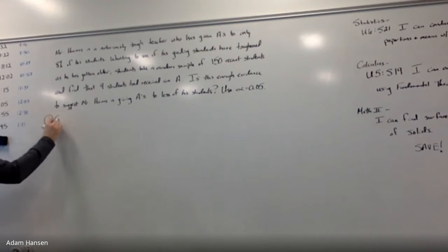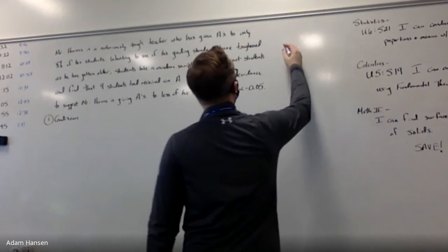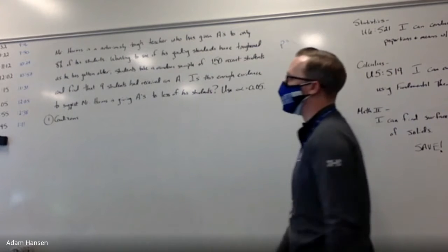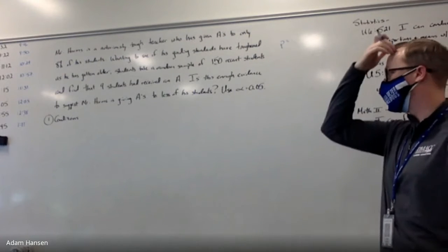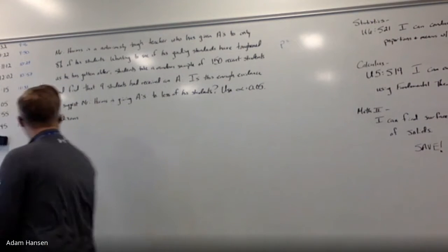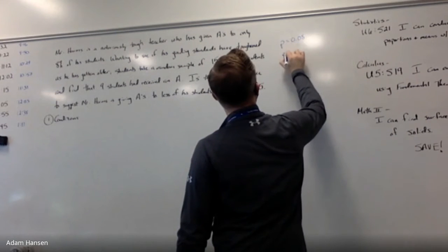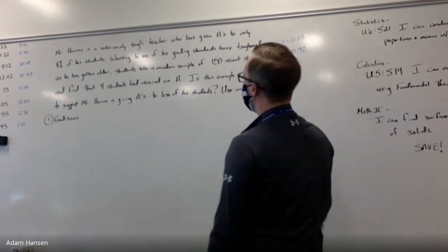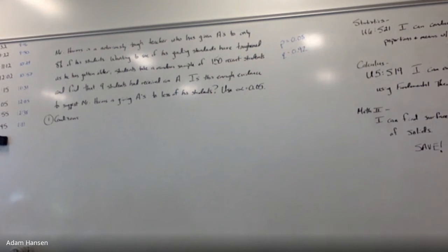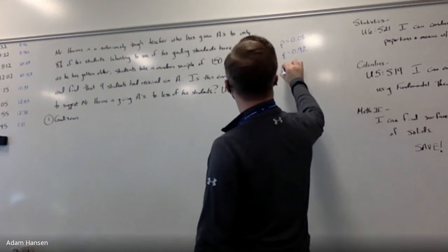All right. Step 1. Let's run through some conditions and outline what's been given to us. What is P? What is our benchmark, in other words, that we're going to compare our sample back to? 8%. 8% of students have gotten an A from this teacher. So the Q would be the other 92% that did not. A random sample of 150 recent students: N is 150.